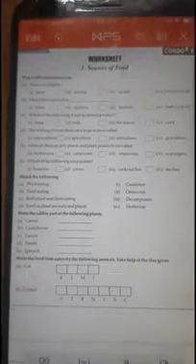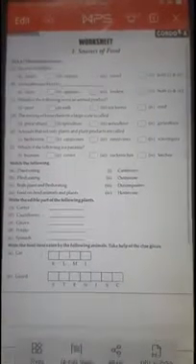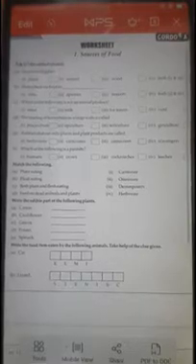So first question is, source of oil or ghee is, options are plant, animal, wood, and both first and second. So you know that oil we get from plant and ghee is an animal product. So the answer will be fourth, both first and second. Second question is, honeybees are kept in. So you know that honeybees are used for apiculture, and there is one more term which is called apiaries, which is used for apiculture. Apiaries are the artificial beehives in which honeybees are kept. So the answer will be second, apiaries.